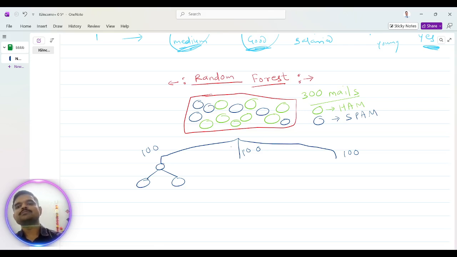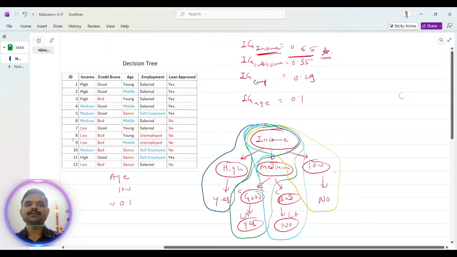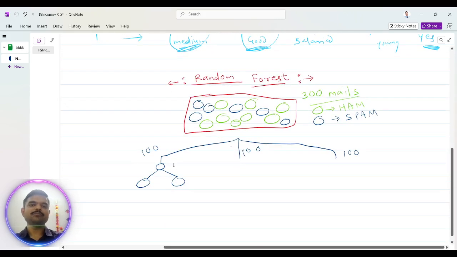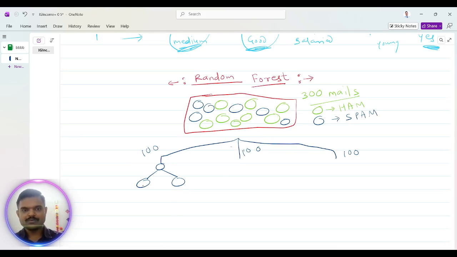There are many columns like sender, receiver, attachment yes or no, some words like lottery or bonus present or not, there might be frequency, there might be time. A lot of columns are there. So I'm just taking an example of these, our previous data set: income, credit score, age, employment, and loan approved is the final. So this is income. Now income high, low, and medium, whatever it is.